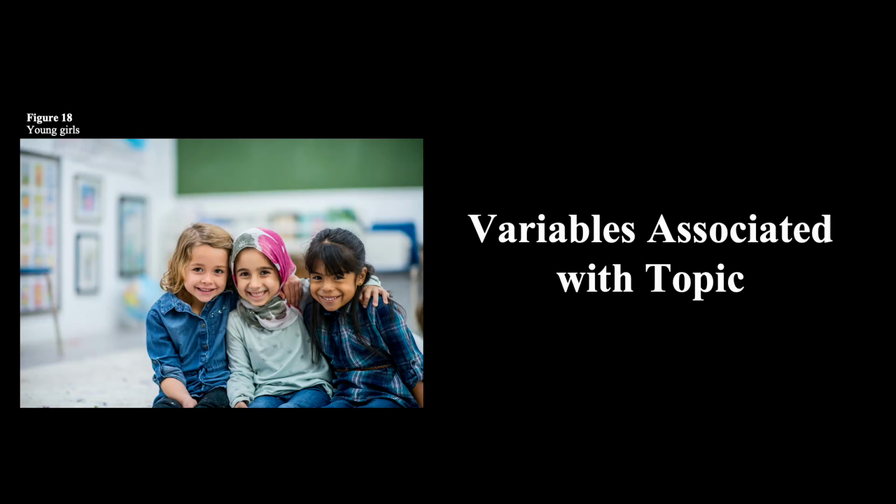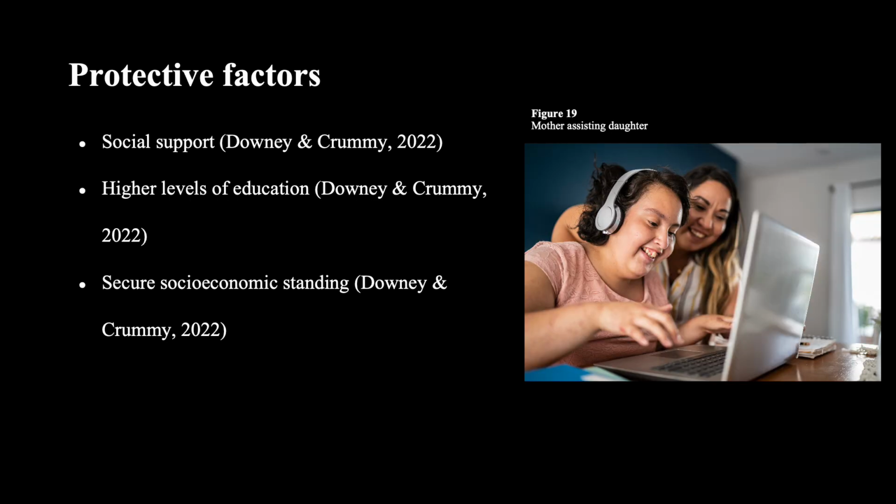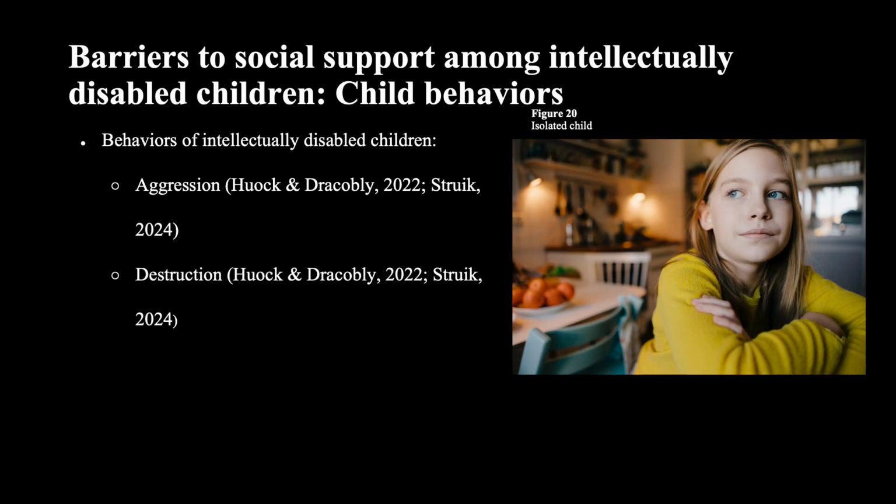The next section to be addressed is variables associated with the topic. Protective factors include social support, higher levels of education, and secure socioeconomic standing. There are barriers to social support among intellectually disabled children, including child behaviors. Many children with intellectual disabilities exhibit behaviors such as aggression and destruction. These behaviors can place stress on the caregiver and reduce the likelihood of a secure attachment and increase traumatic instances of abuse, neglect, and isolation.